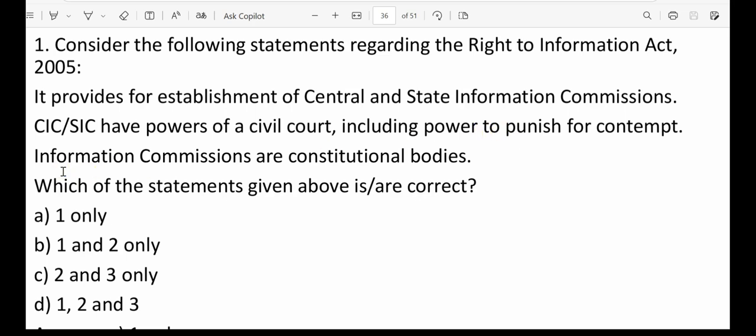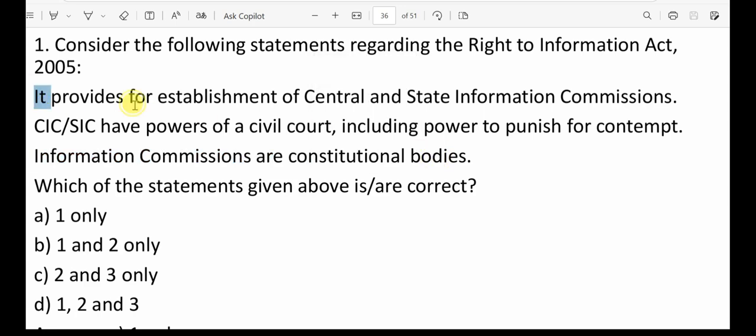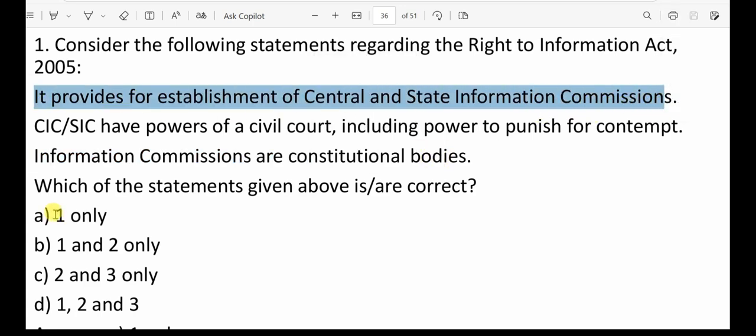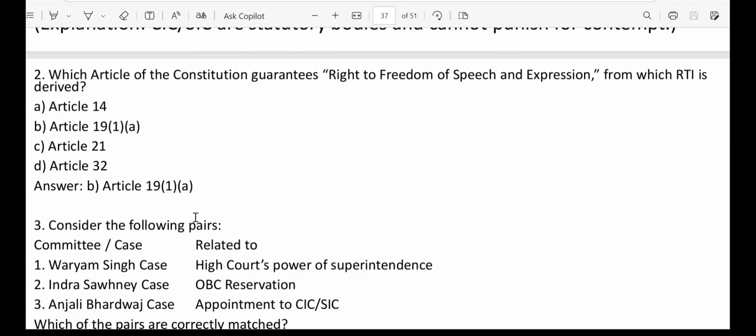Next statement, information commissions are constitutional bodies. No, this is also not correct because it was created based on Right to Information Act 2005, an Act of Parliament, right? So that is a statutory body. So only statement 1 is correct. So option A is the correct answer. Next, question number 2. Which article of the Constitution guarantees right to freedom of speech and expression, from which RTI is derived? Option B. Here we can see clearly Article 19(1)(a). So correct option is option B.